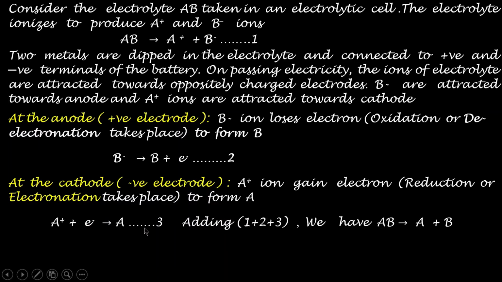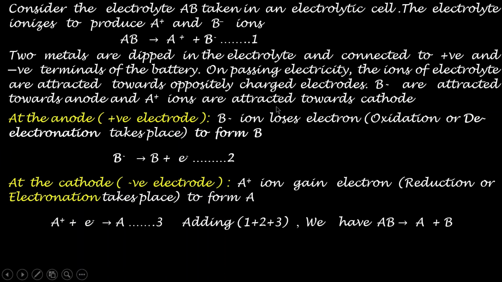Now this is equation 1: the ionization of the electrolyte. Then losing of electron by B minus ion is equation 2. Gaining of electron by A plus ion is equation 3. If you add equations 1, 2 and 3, you will get the overall equation: AB gives A plus B. So AB is decomposing into the constituent atoms A and B. This decomposition is taking place by passing the electricity.